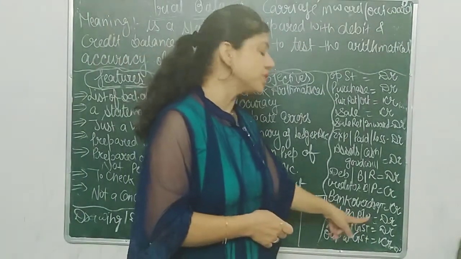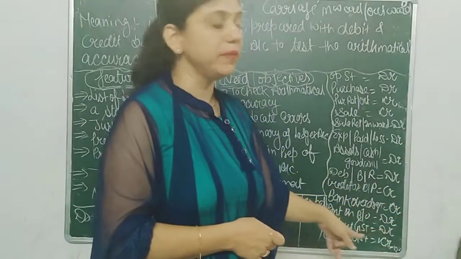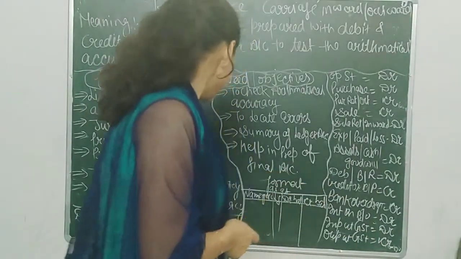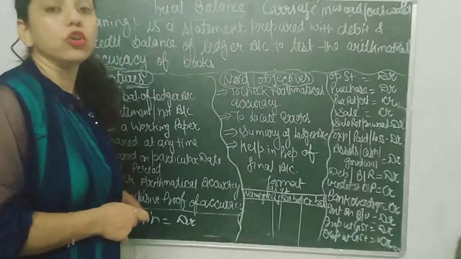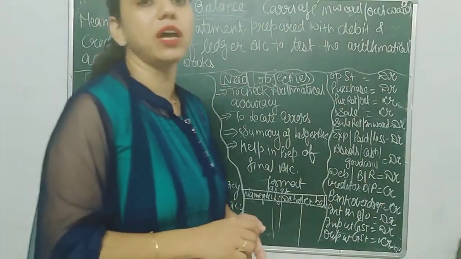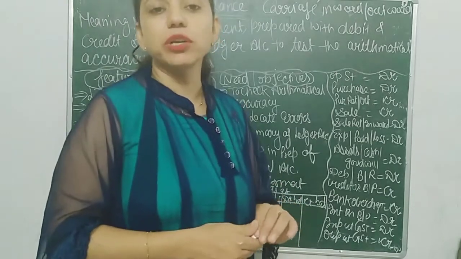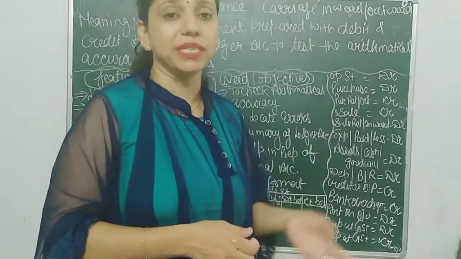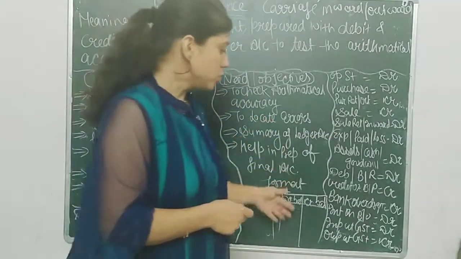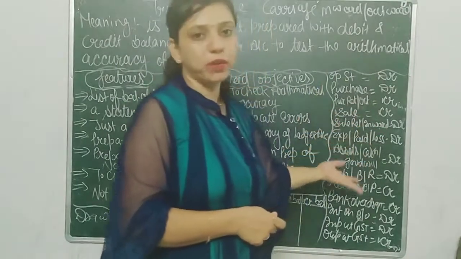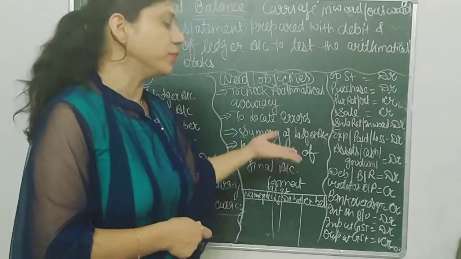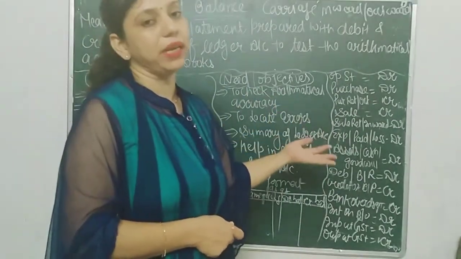Next we have input GST. It is always debited, and output GST is always credited. I hope it is clear. One more thing I want to clear. Drawings and depreciation are always debited. Life insurance premium, household expenses, domestic expenses, these are all called drawings. So these are the important points regarding trial balance. After these important points, you are able to do all practical questions.